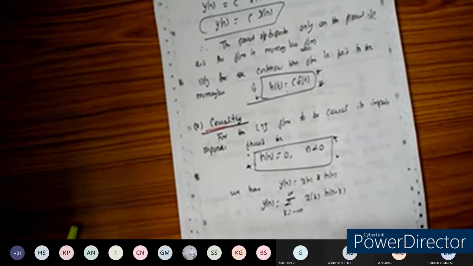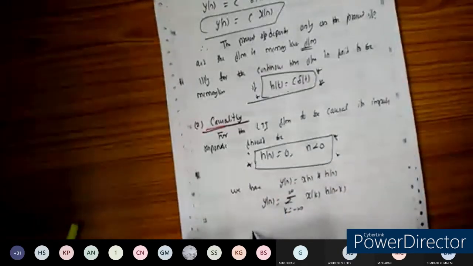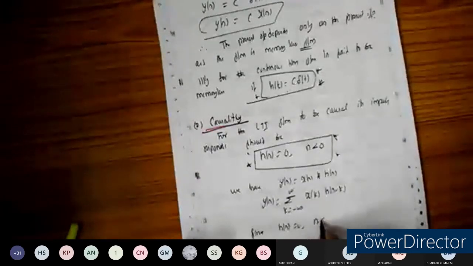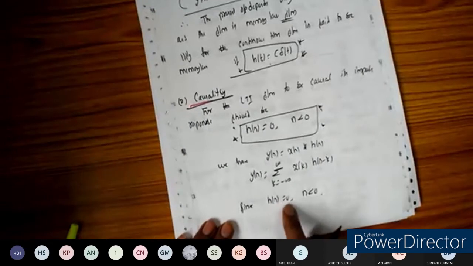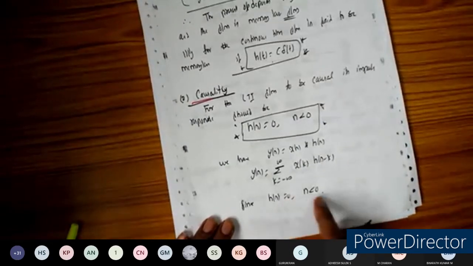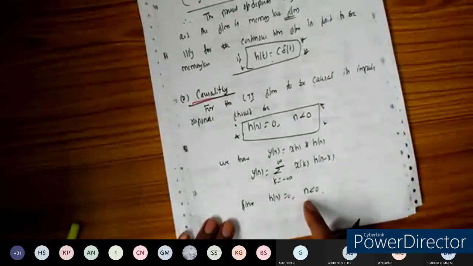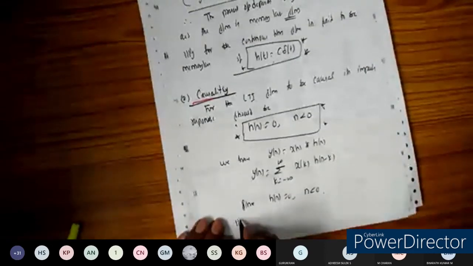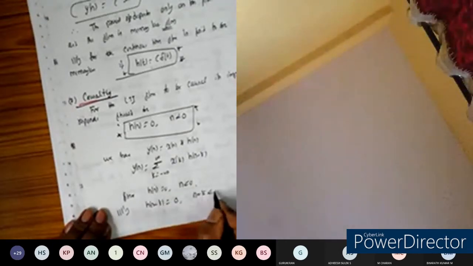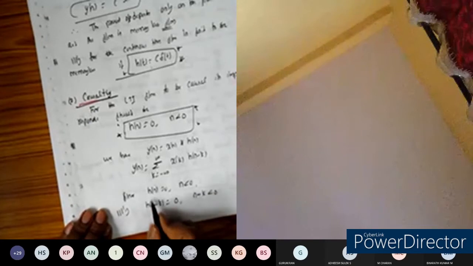Since h of n is equal to 0 for n less than 0, we consider that the impulse response should be that of a causal system. h of n should be equal to 0 for n less than 0. Similarly, h of n minus k should be equal to 0 for n minus k less than 0. The same condition is taken here.